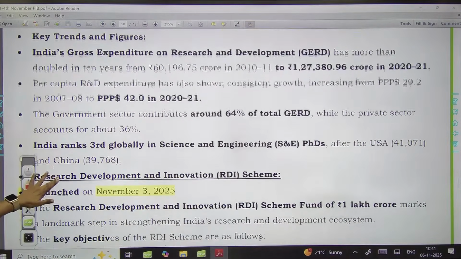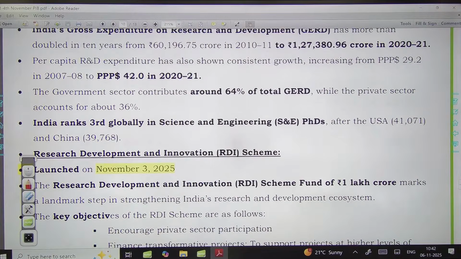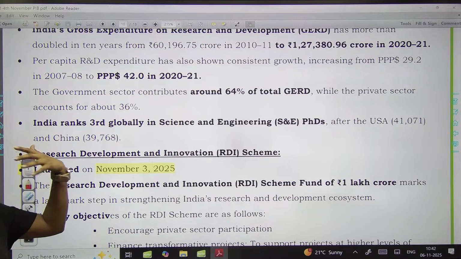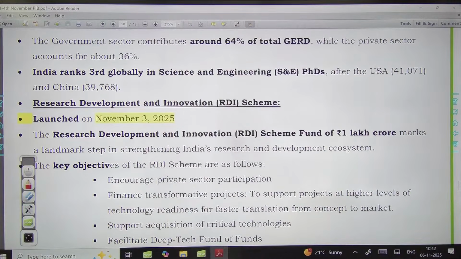Now, India's gross expenditure on research and development, as we have seen, is 1.27 lakh crore in 2020-21, and this expenditure has seen consistent growth. The government is not sidelining this particular area. It is focusing on this sector, and if we talk about the government's total contribution, it is 64%, including the state and the central government.